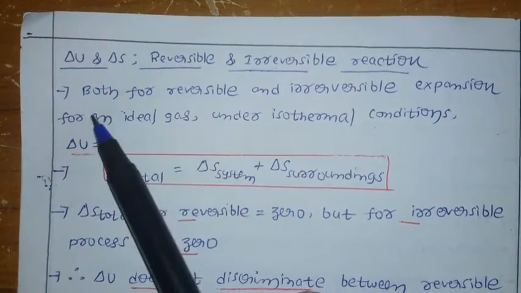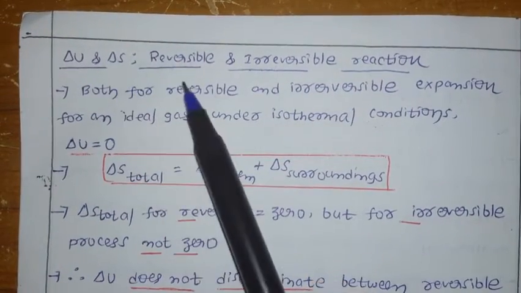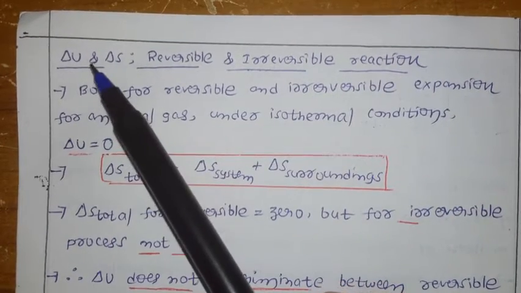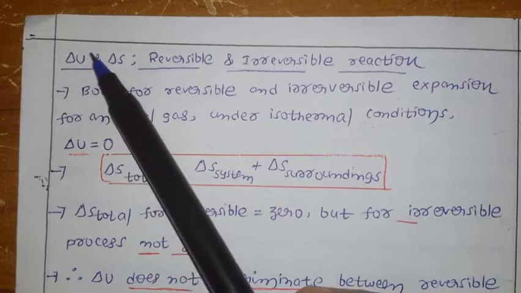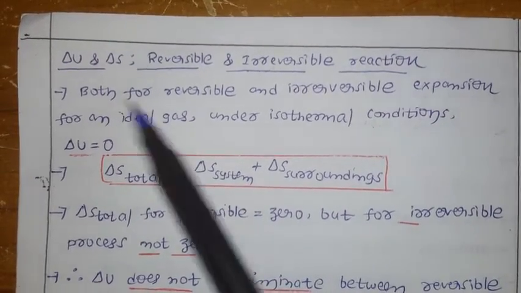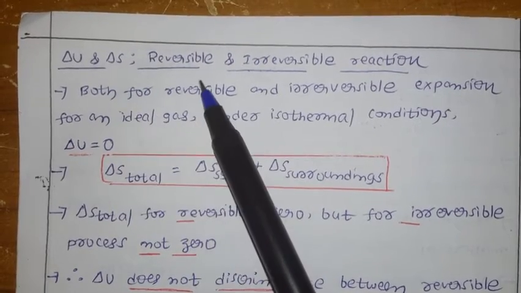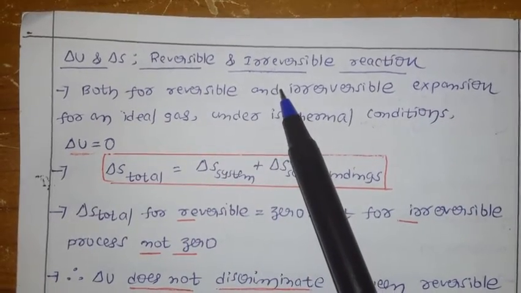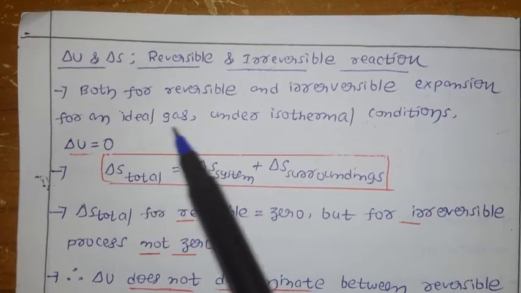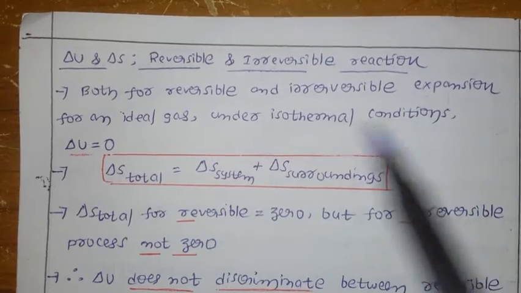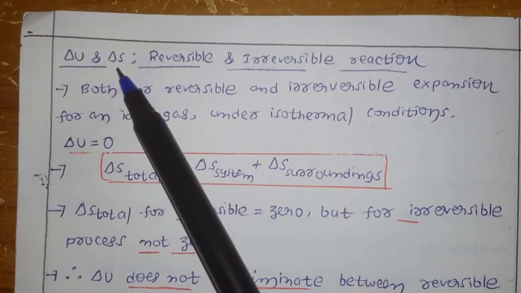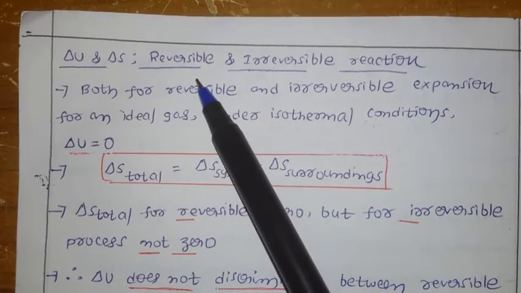Now here we have delta S and delta U for reversible and irreversible reactions. What is the use here? We have discussed the thermodynamic state function delta U, and delta S we already discussed. So with delta U and delta S, can you differentiate whether a reaction is reversible or irreversible? Let us see. For both reversible and irreversible expansion of an ideal gas under isothermal condition, delta U equals 0. So I am asking, based on these two, delta U and delta S, can you differentiate reversible and